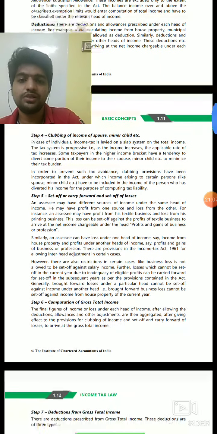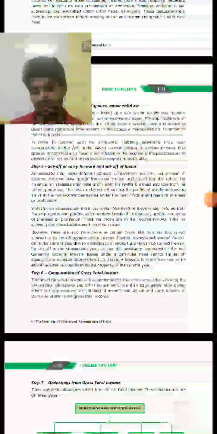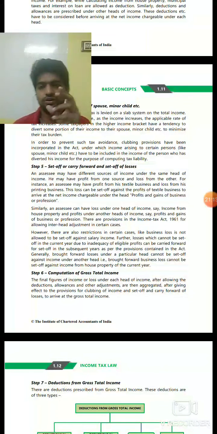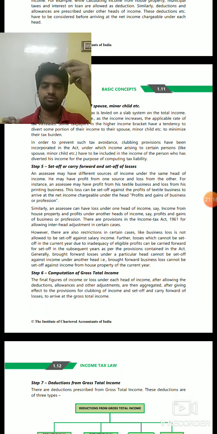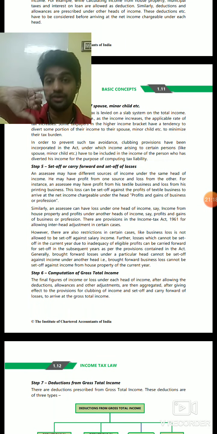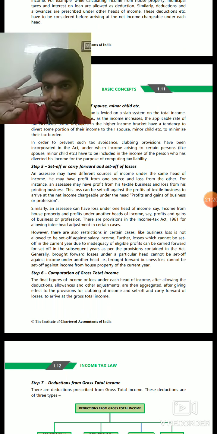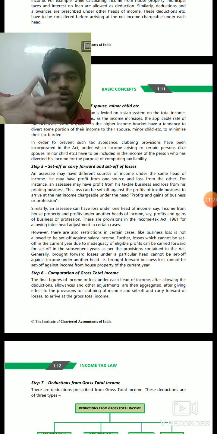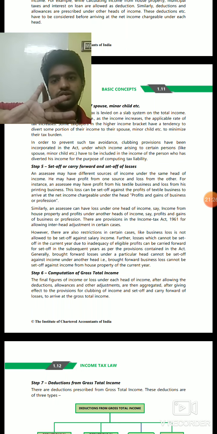The next heading is set off and carry forward of losses. Suppose I have income from salary. I told you there are 5 heads: salary, house property, profits and gains of business or profession, capital gain, and other sources. Suppose I have income from one source, that is salary.